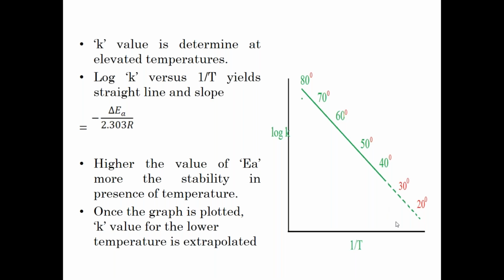So I can extrapolate to the y-axis, this way. This is the temperature I got, okay, 30, 20 degree, fine. Now I extrapolate to the x-axis. So what information do I get here? I'll get an idea about the rate constant K. What may be the speed of reaction at the 30 degree?